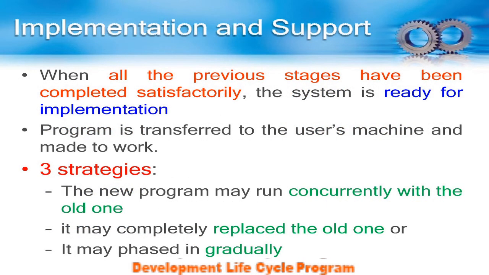Next is implementation and support. When all the previous stages have been completed satisfactorily, the system is ready for implementation. The program is transferred to the user machine and made to work. So there are again 3 strategies. The new program may run concurrently with the old one, it may completely replace the old one, or it may be phased in gradually. So this is the implementation and support stage.